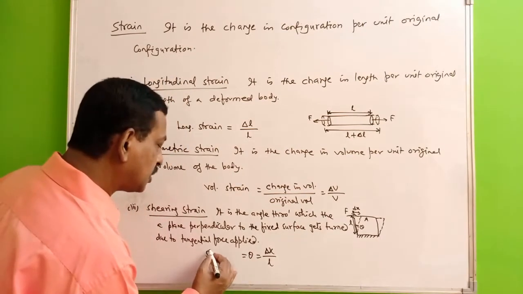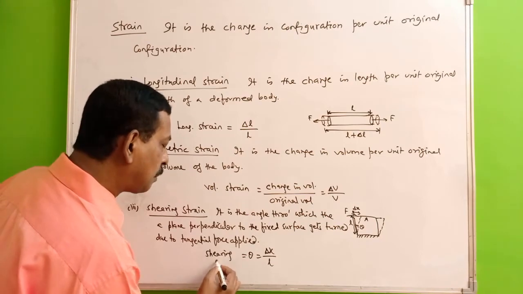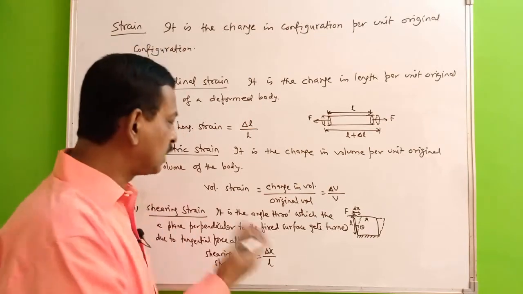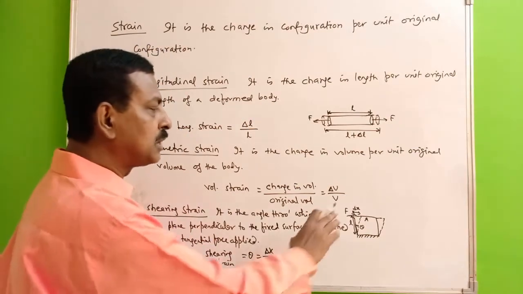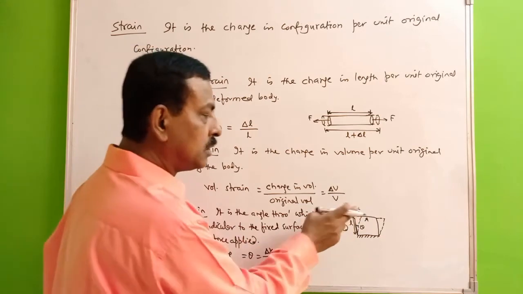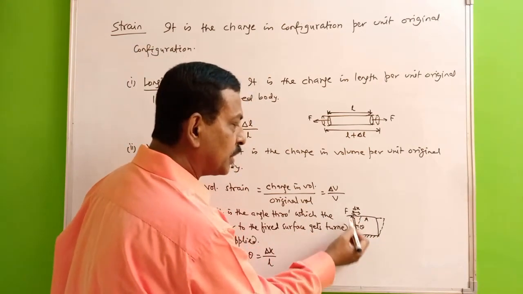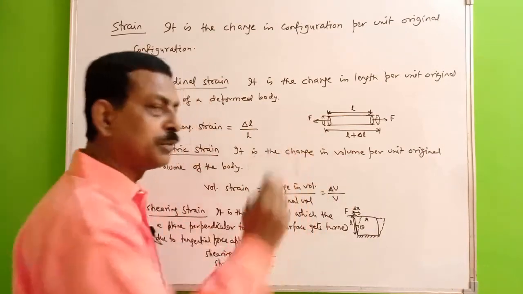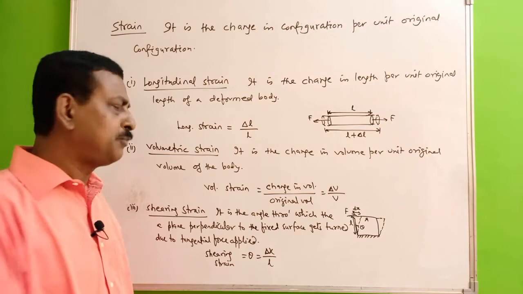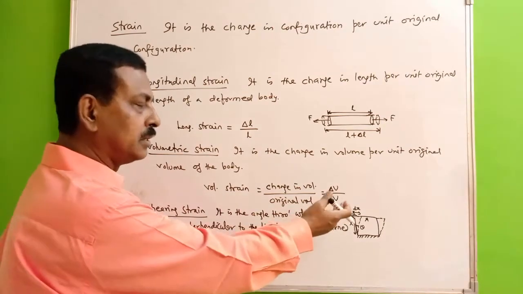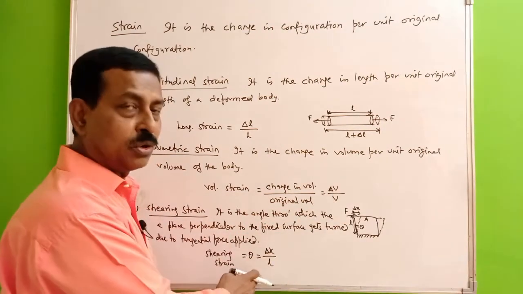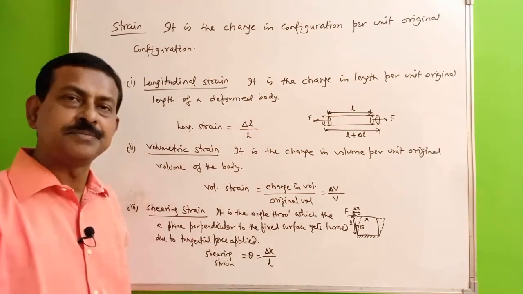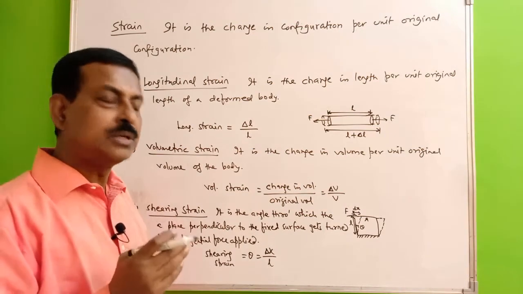This is basically your shearing strain. Either you can measure it in terms of the angle or in terms of the ratio of the distance through which this surface gets turned when we have applied a tangential force there at a distance L from the fixed surface. In fact, for the measurement of theta, you can use this delta x by L to calculate theta. So that is the measure of the shearing strain.